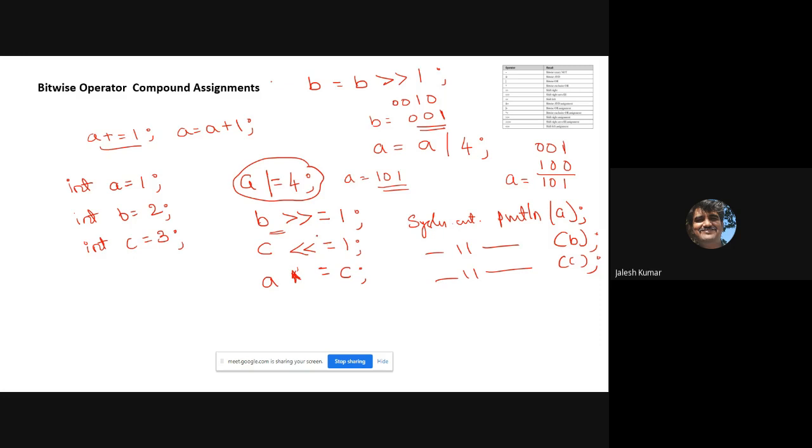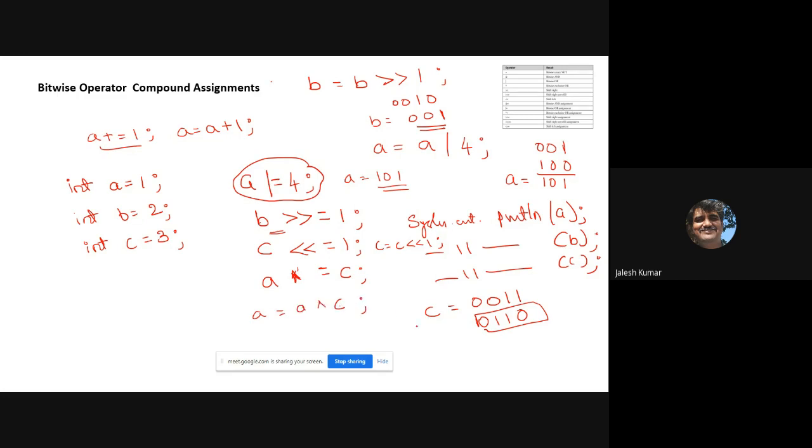Okay, and then c is left shift. What is the value of c? c is equal to 0, 0, 1, 1. Left shift means 0, 1, 1, 0. That means once you shift, it is nothing but c left shift 1. Then c value is this, is it not? Okay, finally a becomes a exclusive OR with c.